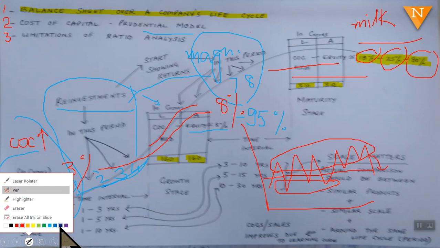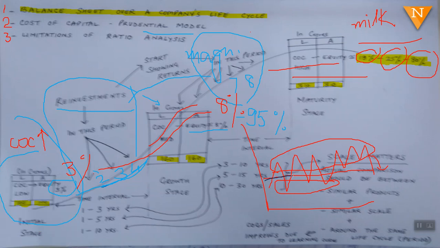But during these times, when the sales are low and the cost is still there, let me show you the cost. So this is the cost, right? And your sales are below, so this is a danger zone. So if you start with a high cost of capital, you will not get enough money for reinvestment. And when you don't get enough money for reinvestment, during this stage you will not be having much capital left.